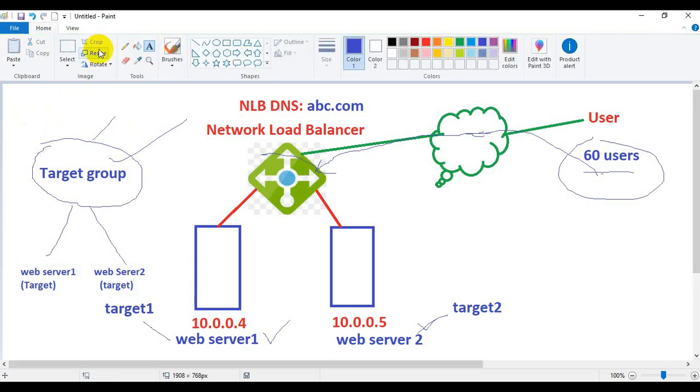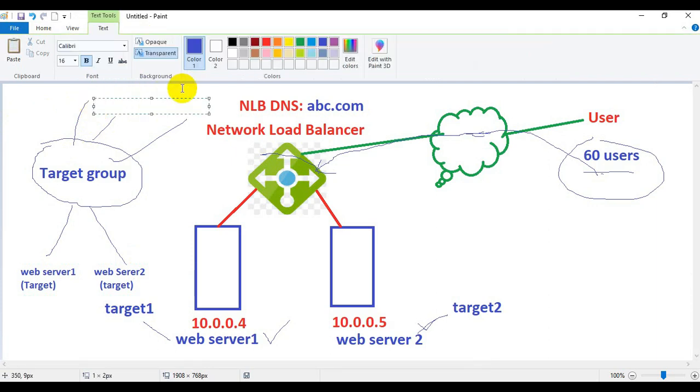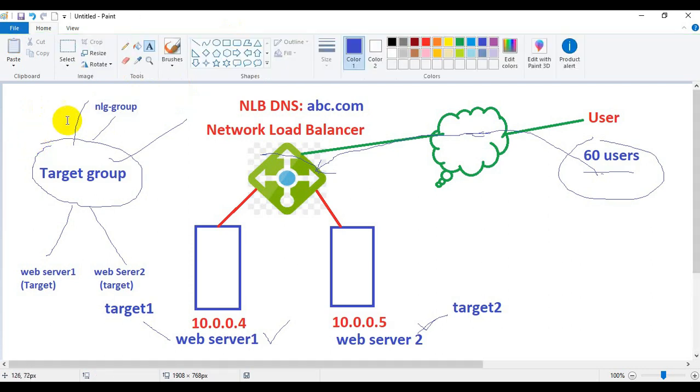We need to assign a name to the target group, like test group or NLB group. It doesn't mean that if I have given the name NLB group, you also have to assign the same name.